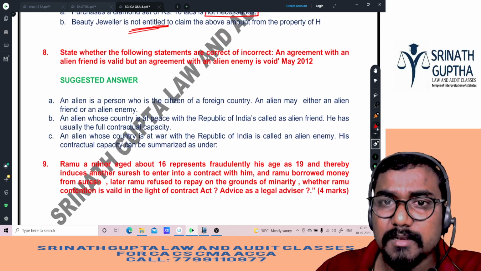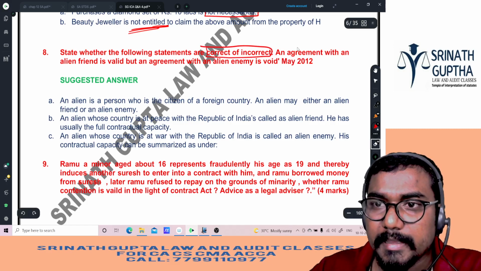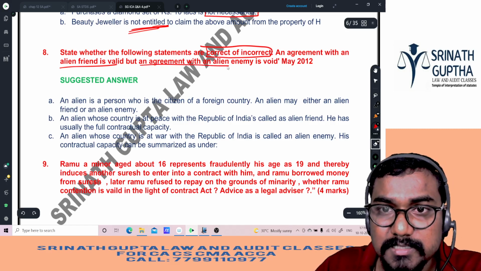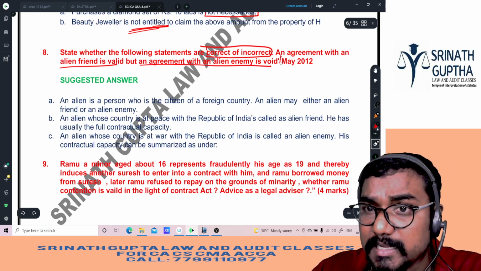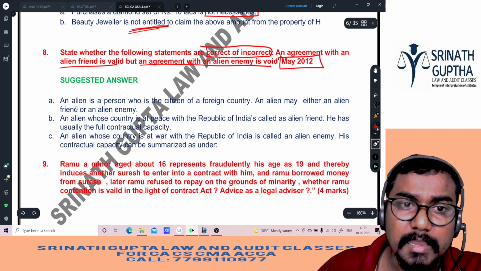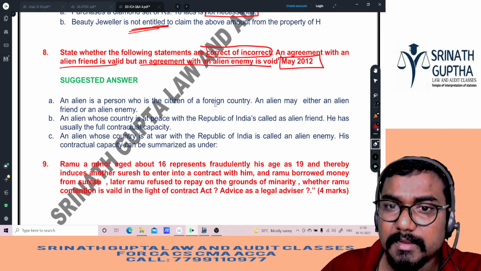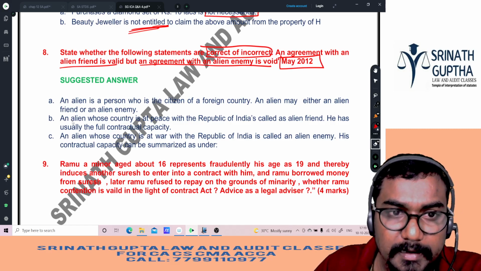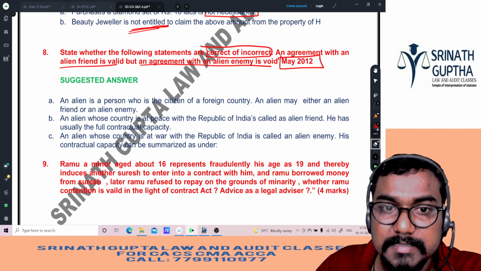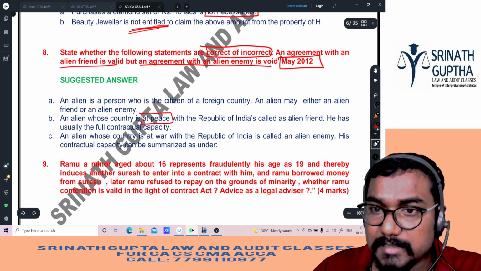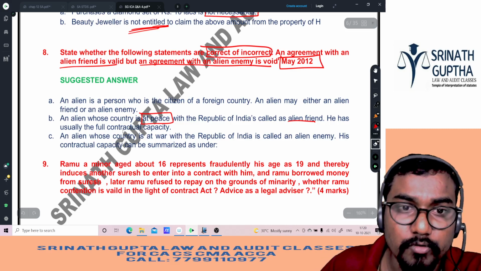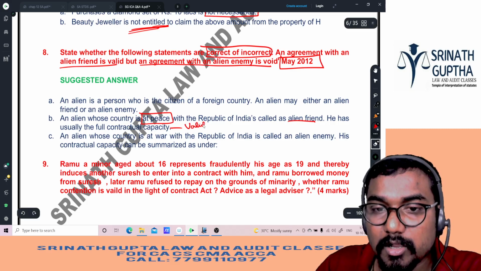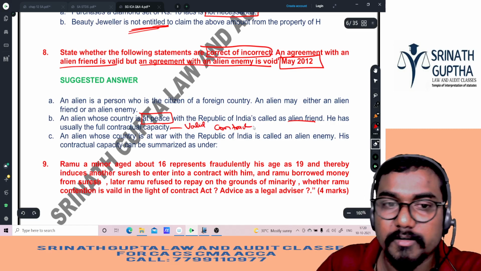State whether the following statements are correct or incorrect, true or false. An agreement with an alien friend is valid, but with an alien enemy is void. The statement is true. This question was asked in May 2012, beta. An alien is a person who is a citizen of a foreign country. An alien may be either an alien friend or an alien enemy. An alien whose country is at peace with the Republic of India is called an alien friend. He usually has full contractual capacity. So a contract with an alien friend will be a valid contract.